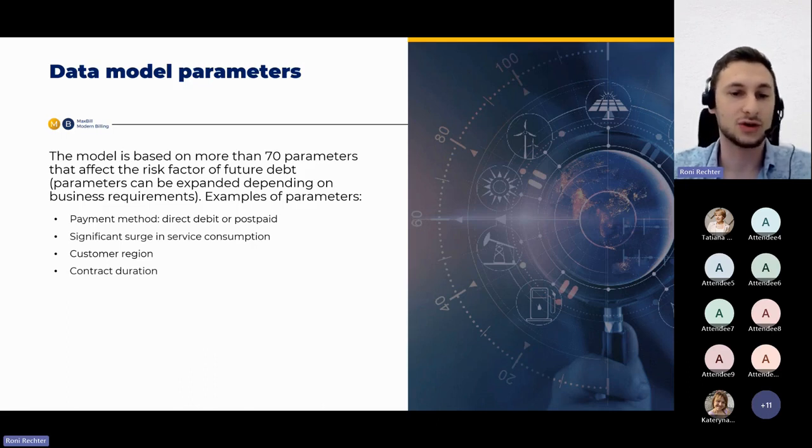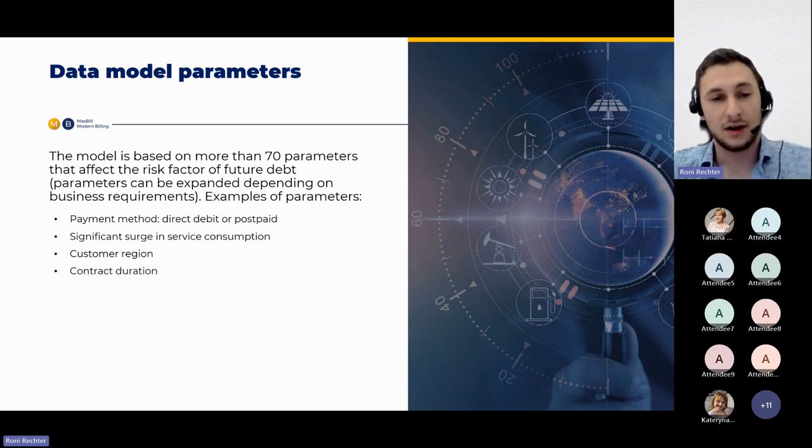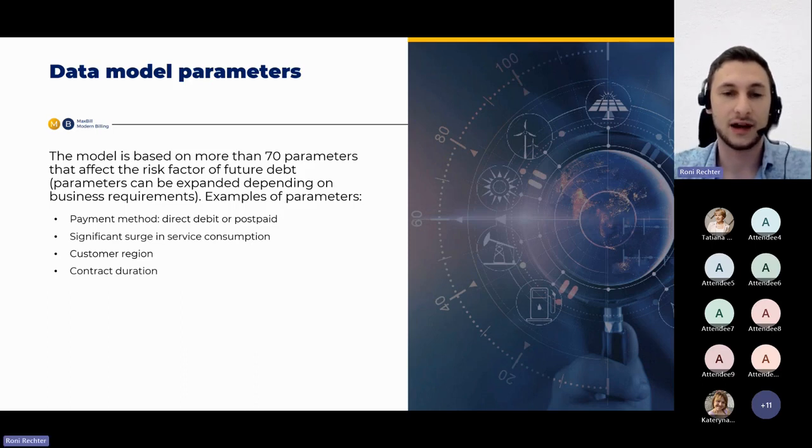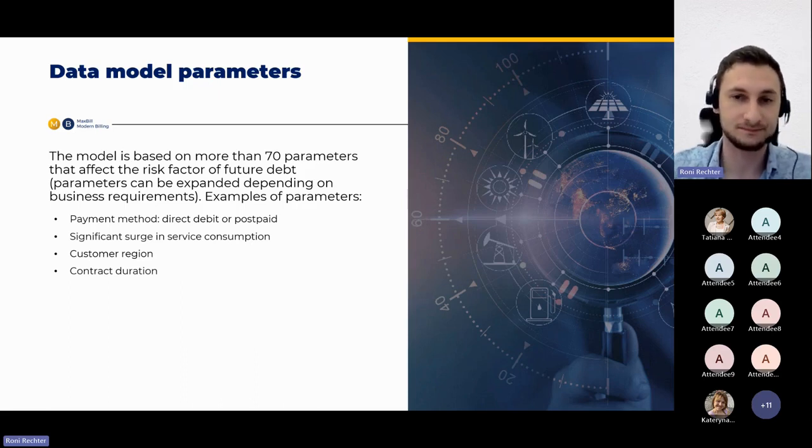A significant surge in service consumption, meaning if a customer usually uses 7,000 kilowatts in this region, and suddenly the consumption rises to 40,000 kilowatts, this is a significant surge and might impact the probability of this customer going into debt. Customer region, where the customer is located, and again, contract duration.